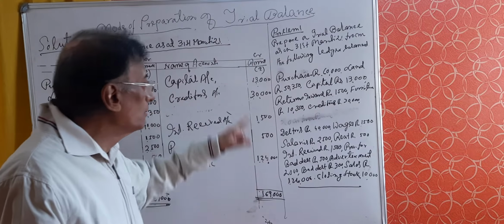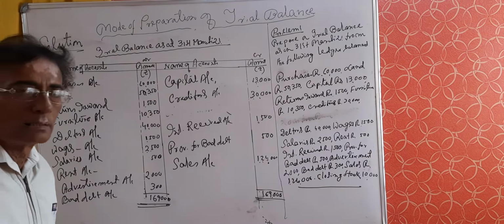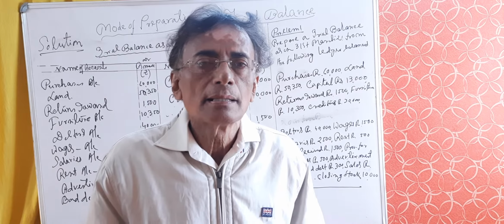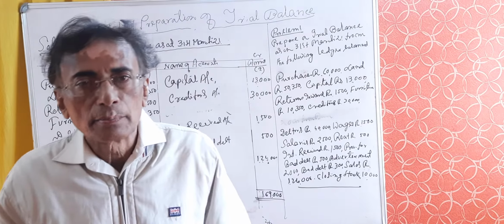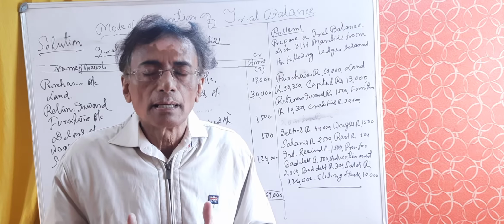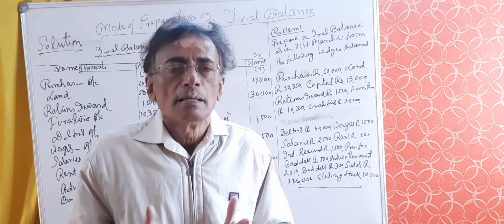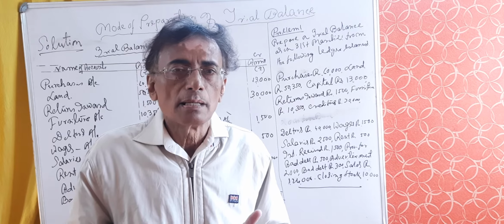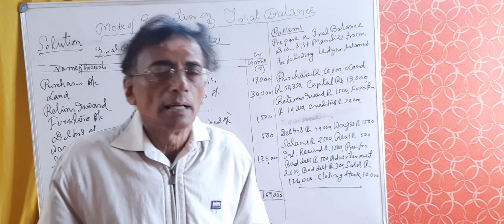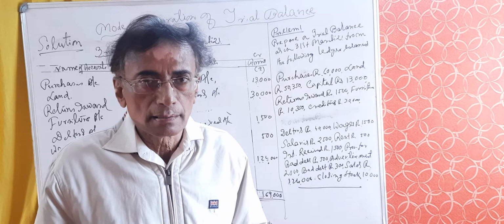Now I have casted both sides, debit and credit, and the total comes to 1,69,000, and this is 1,69,000. Both sides tallied, and it indicates that the bookkeeper has at least arithmetically maintained the books of accounts okay. It is clear that books of accounts is arithmetically okay. Simply this, because in spite of agreement of trial balance, some errors remain, which are errors of omission, errors of commission, errors of misposting, errors of principle, and compensating errors. I shall discuss in detail these errors in later classes.